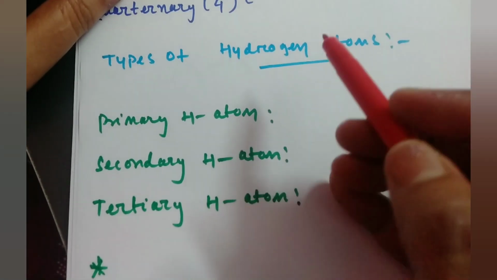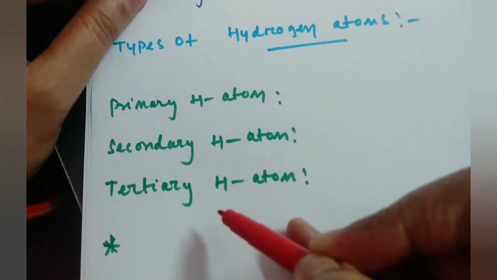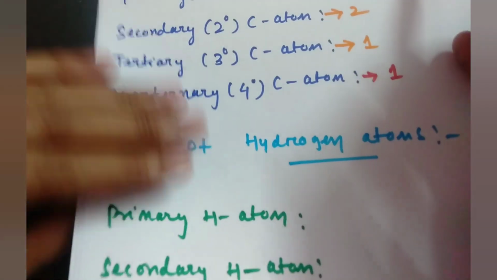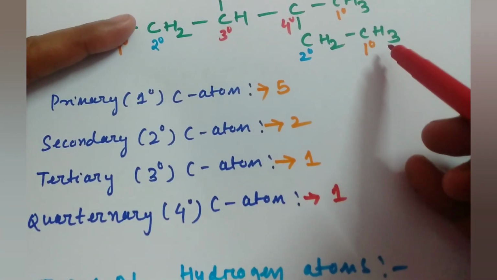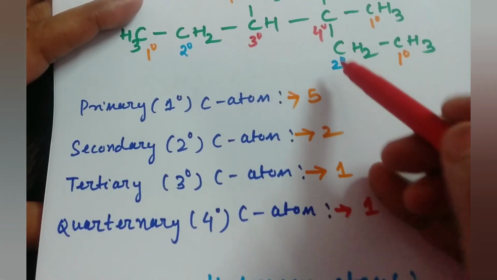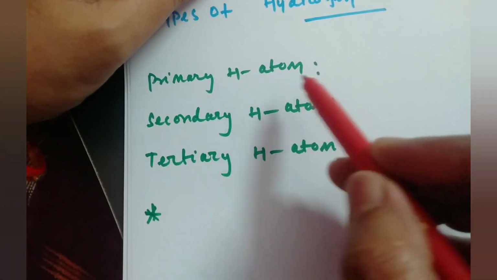Now next is types of hydrogen atoms. Which are known as primary hydrogen, secondary hydrogen, tertiary hydrogen atom? Now listen, the hydrogen attached to the primary carbon is known as primary hydrogen. Similarly, the hydrogen attached to secondary carbon is secondary hydrogen, and to tertiary carbon is tertiary hydrogen. So see here, primary hydrogen atom.